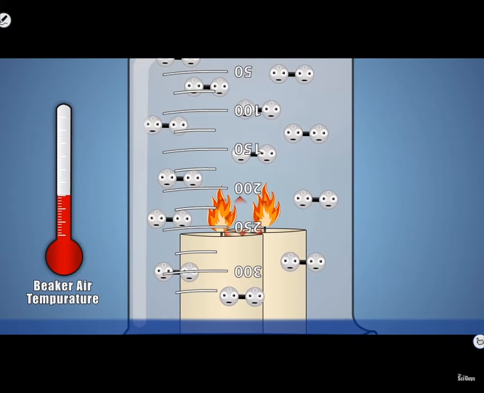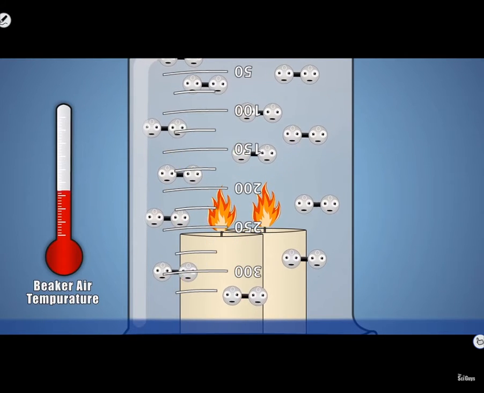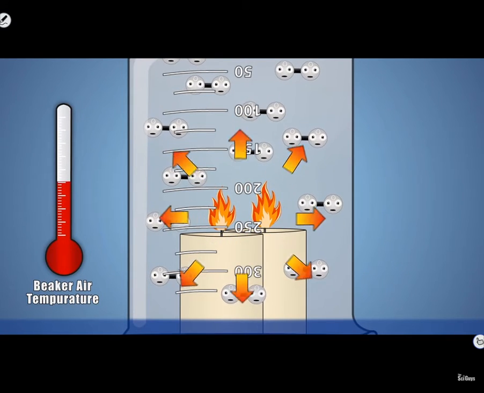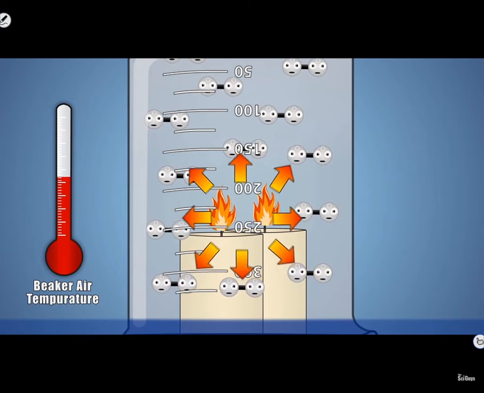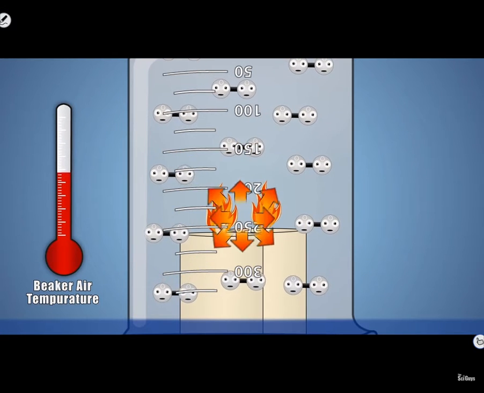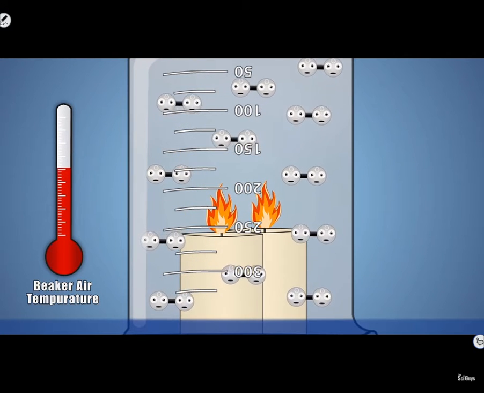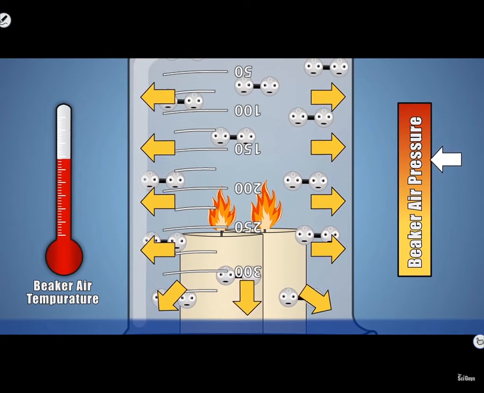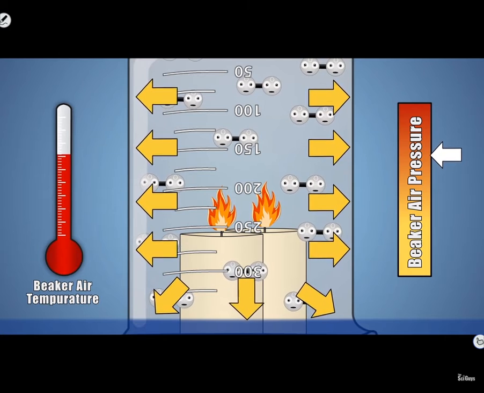The energy from our flames transfers to the air molecules, exciting them by raising their temperature. When the air molecules in our beaker are excited, they try and spread further apart, but because our beaker won't expand like a balloon, the volume of space our air molecules can take up is limited. As they try and expand in volume, the air molecules press harder and harder against the walls of our beaker and the water at its base.